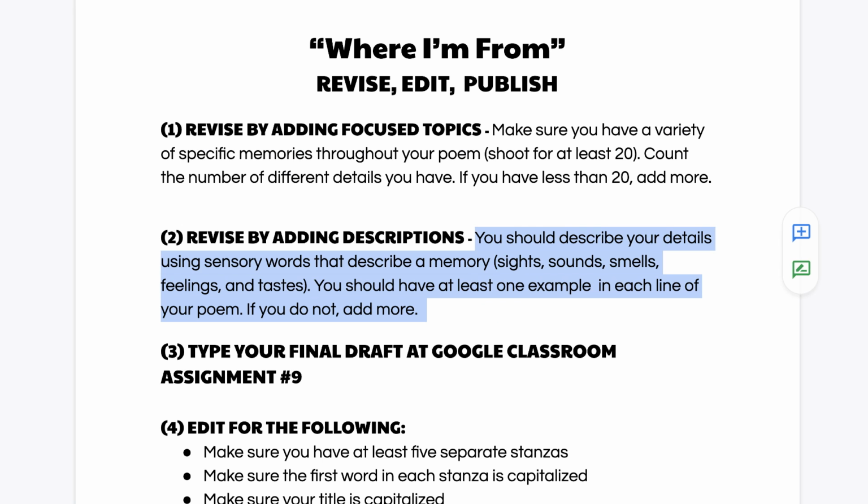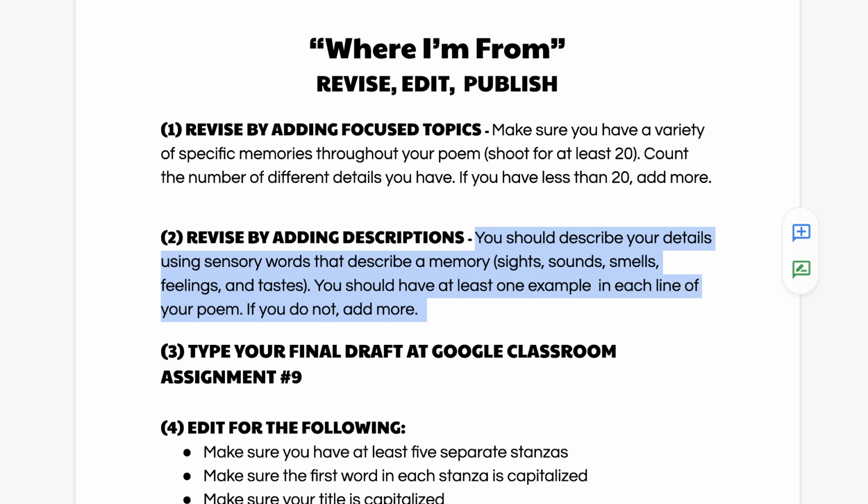For example, if you wrote the line, I am from basketball, that's a great idea. And I love that you pick something that's important to you, but I need a little bit of description for that. So instead of saying, I'm from basketball, you could say, I'm from my favorite sport, basketball, where I run up and down the court with my friends in the late afternoon. I kind of went on and added a lot of detail there.